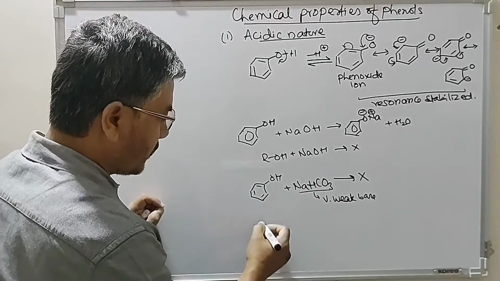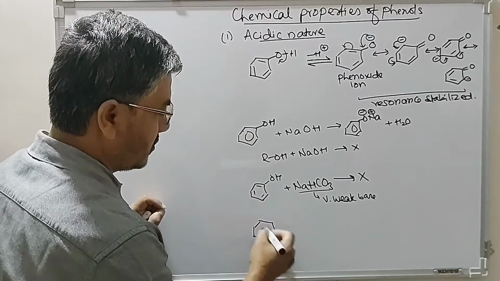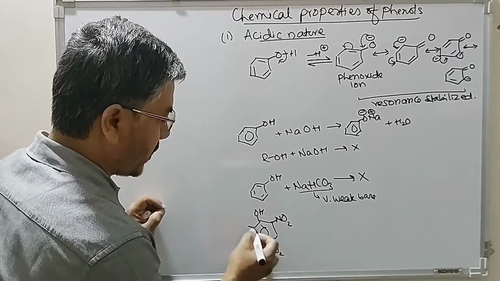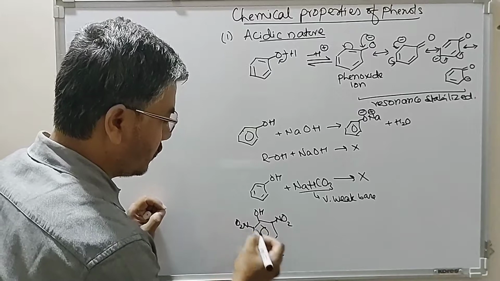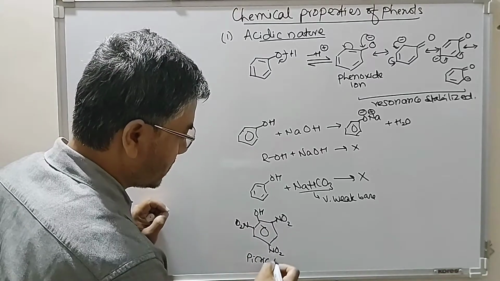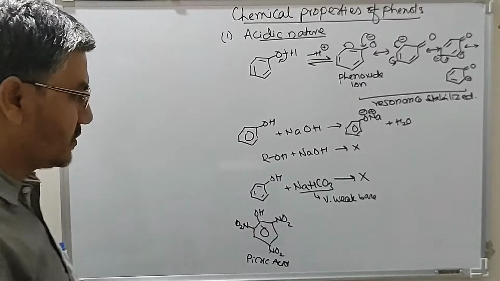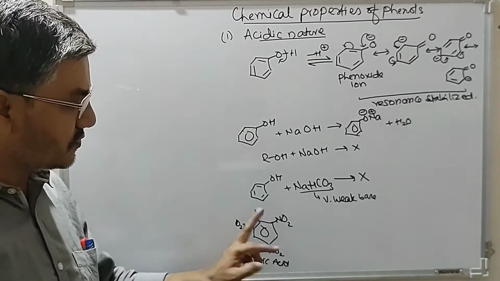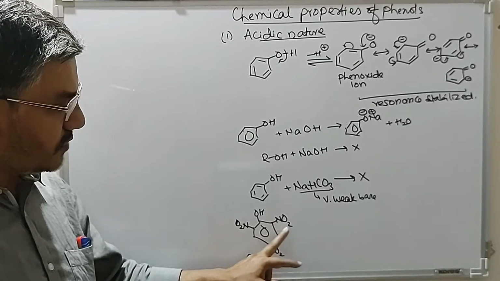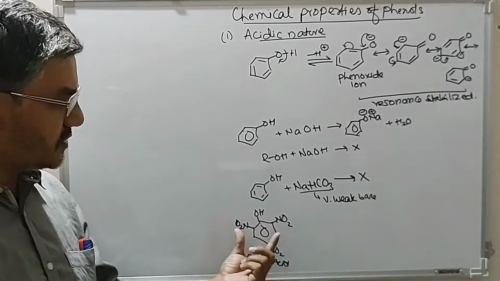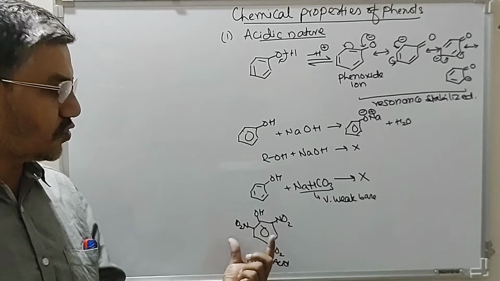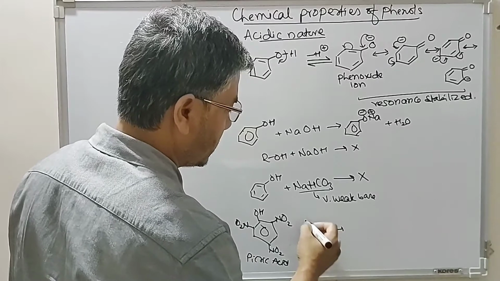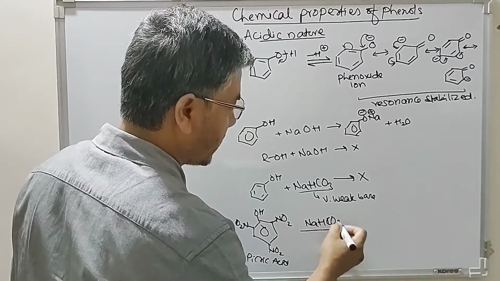But we have this compound of phenol. Look at this compound of phenol, trinitrophenol, which is known as picric acid. So this compound is known as an acid, though it is a phenolic compound. Because of the strong electron withdrawal by 3 nitro groups at ortho and para positions, this becomes a very strong acid. In fact, this is a stronger acid than benzoic acid. So this reacts with sodium bicarbonate.